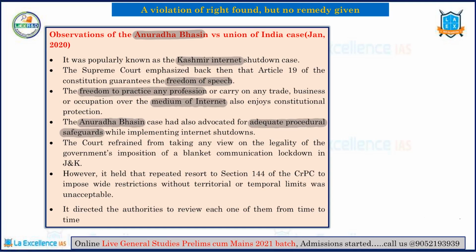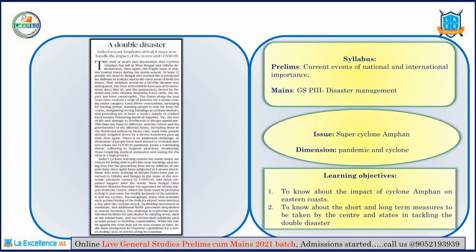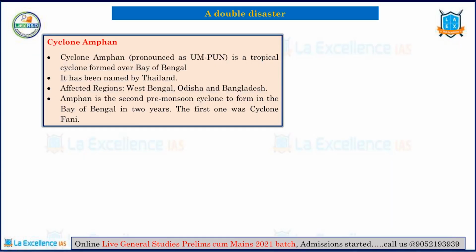Now let's move on to the next article. So the title for the present article is A Double Disaster. The syllabus connection has been listed here for your benefit. Please have a look. The issue is related to the cyclone Umpun, and the dimension is related to the pandemic and cyclone. So let us have a brief background about cyclone Umpun.